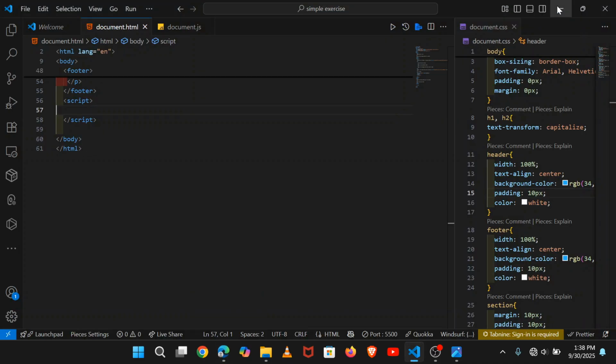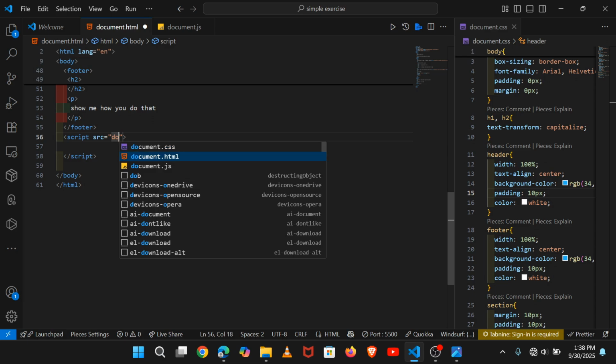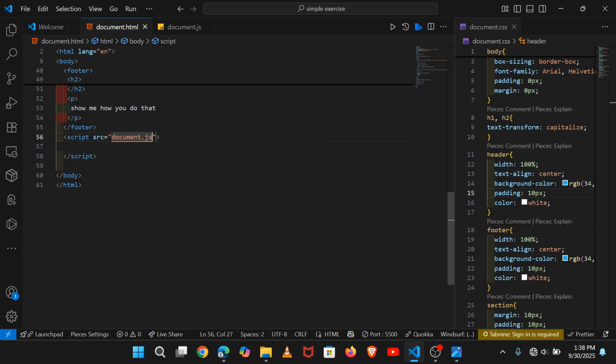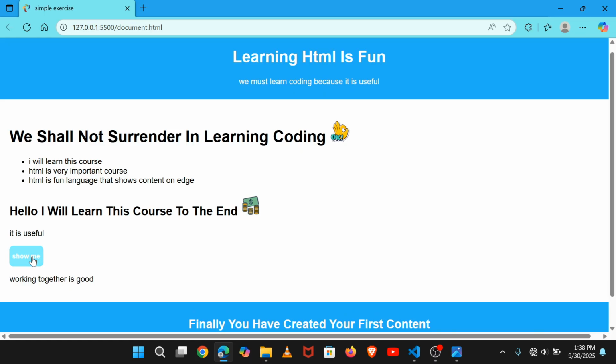To bring back the JavaScript, you can come below the footer, that is where we place the script tag, and you just write the source file, document.js, like this, and you will find your website being interactive like the way it was, and when you click it is showing the text very well.